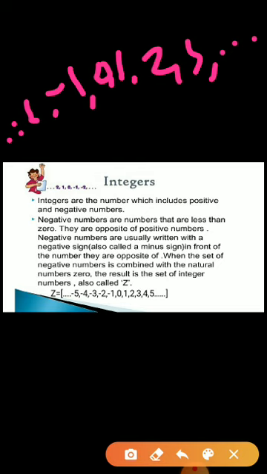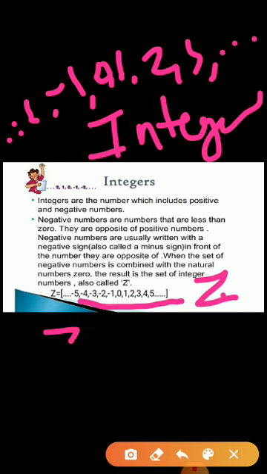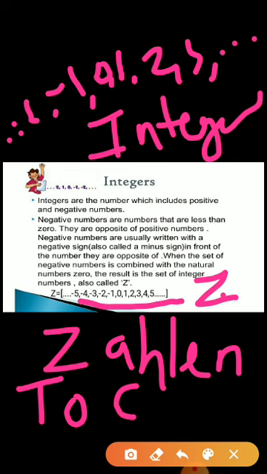Then this set becomes your set of integers. The set of integers is denoted by the letter Z. Don't forget it is letter Z. That letter Z comes from the German word Zahlen, which means to count.